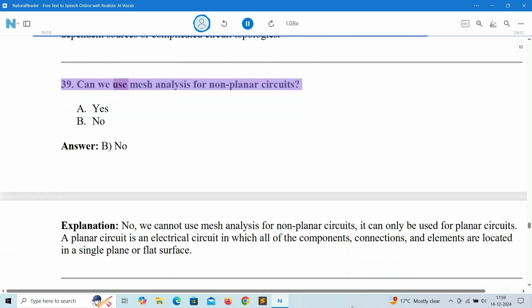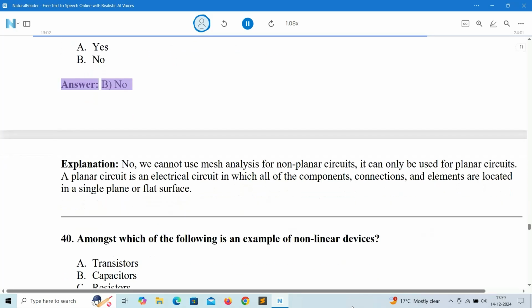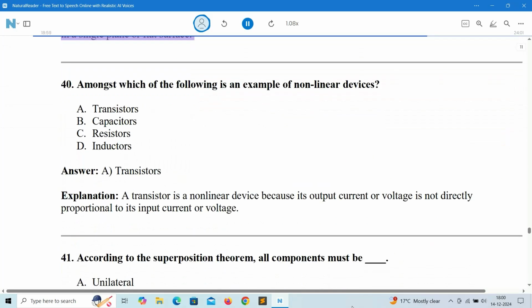39. Can we use mesh analysis for nonplanar circuits? A. Yes. B. No. Answer: B. No. Explanation: no, we cannot use mesh analysis for nonplanar circuits, it can only be used for planar circuits. A planar circuit is an electrical circuit in which all of the components, connections, and elements are located in a single plane or flat surface.